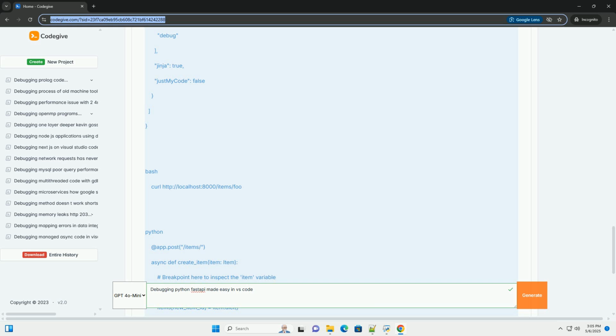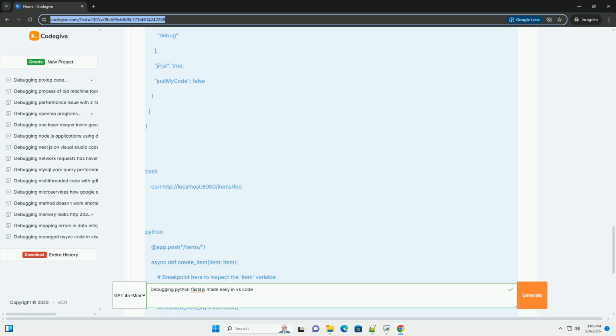6. Troubleshooting. No Python interpreter selected error. If you see this error, VS Code cannot find the Python interpreter to use for debugging. Click on the Python interpreter indicator in the VS Code status bar, usually at the bottom, and select the correct interpreter. You might need to activate the virtual environment where your FastAPI dependencies are installed.